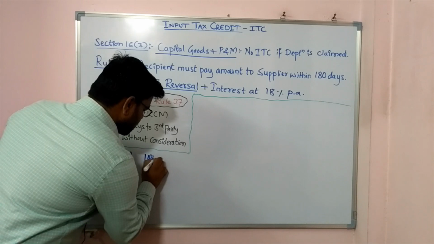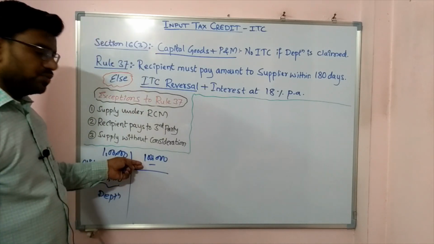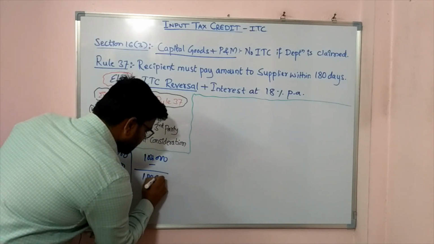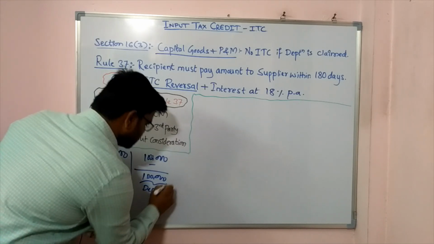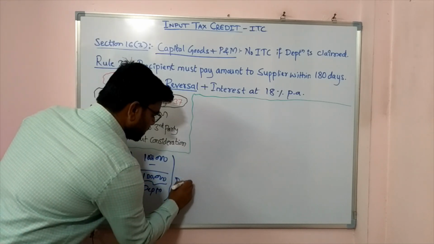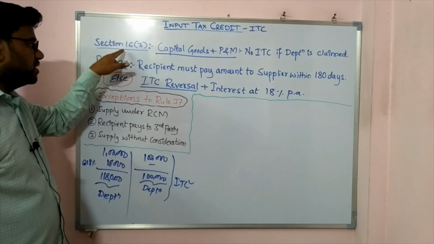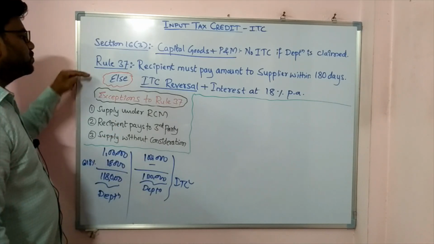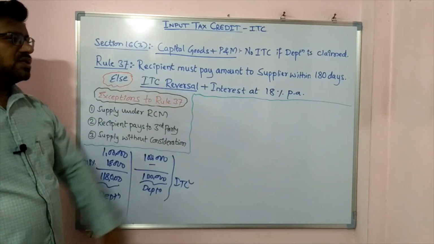And if I have not taken the credit of this GST that I have paid, then 1 lakh rupee will be my amount, capitalized amount on which I am claiming depreciation. Here in this case ITC is available for me. This is subsection 3 of section 16. That's all. Over. Now rule 37, what it says: recipient must pay amount to supplier within 180 days.